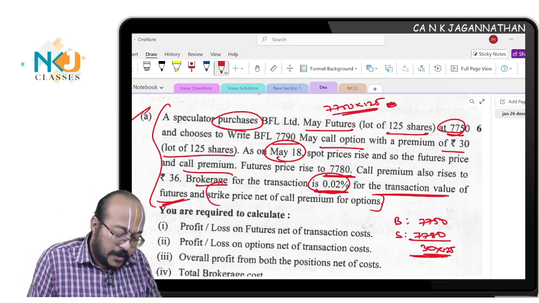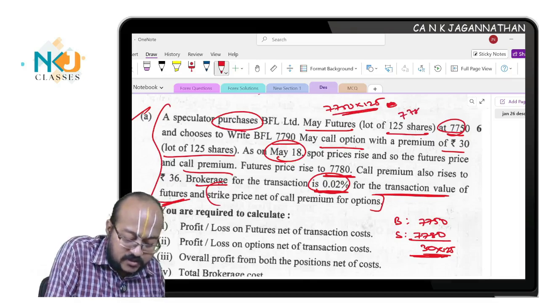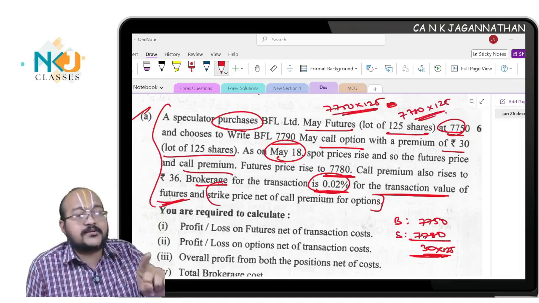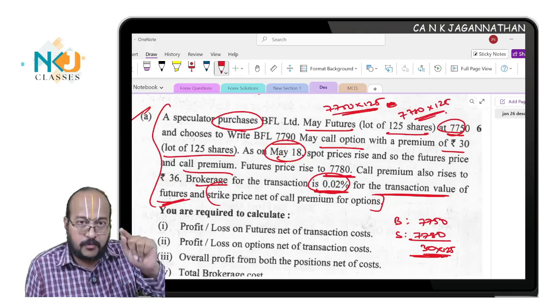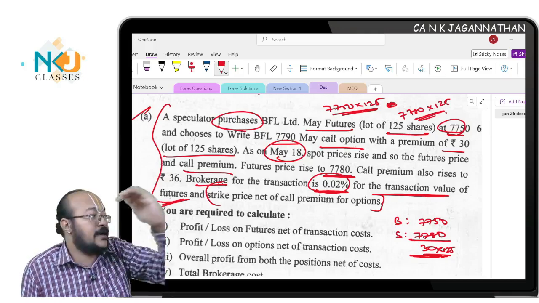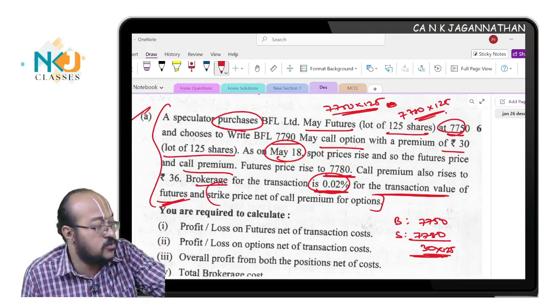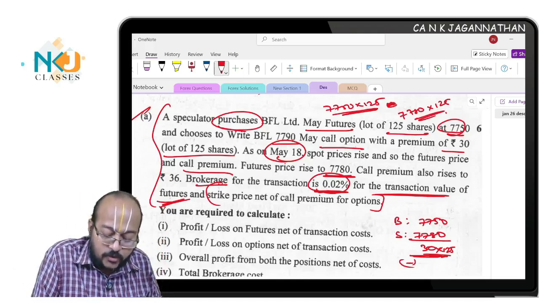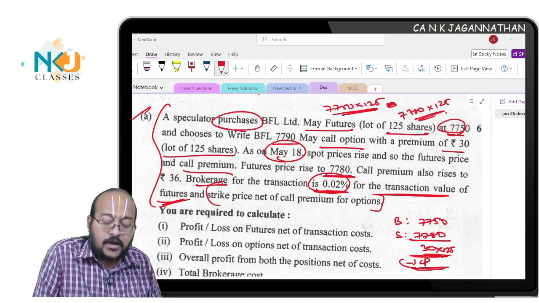Now there is one more data, the selling price 7780, so 7780 into 125. This is the sale value. The brokerage cost will be applied to the purchase as well as the sale transaction. On the total transaction value you apply 0.02%, find the total brokerage cost, and reduce it from here to find the net P&L.